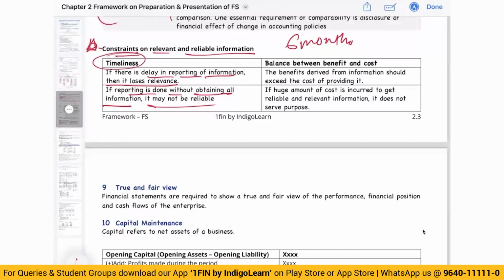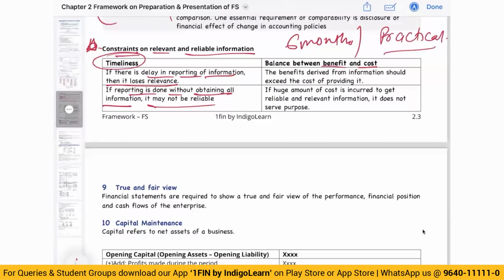The other constraint is balance between benefit and cost. See, if I have to gather some information, process that information, and give it to the users of the financial statement, I'll incur some cost. If I'm incurring some cost, the benefit should be more than the cost. If huge amount of cost is incurred to derive a benefit, then it is of no use. So that is why you would see subsequently when you go to CA final, there are some practical exemptions given so that the entity doesn't need to spend huge amount of money to extract the information.